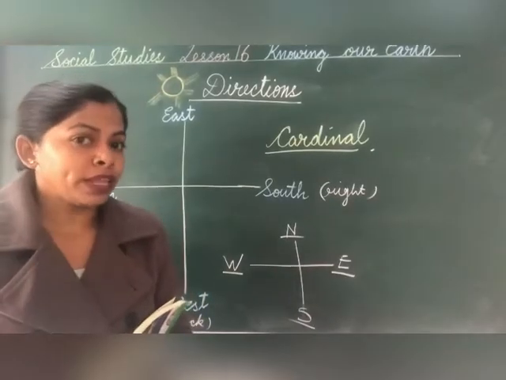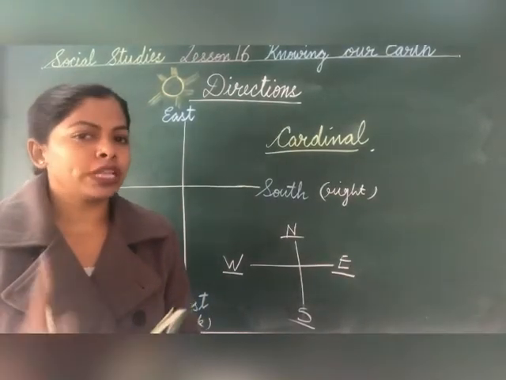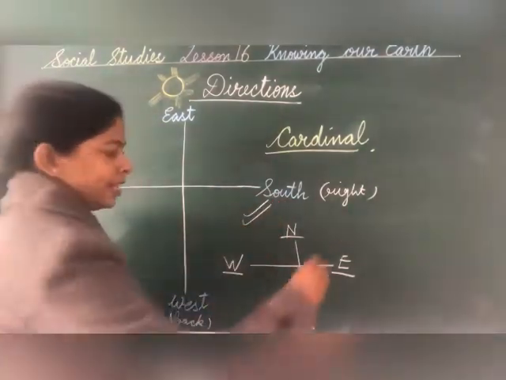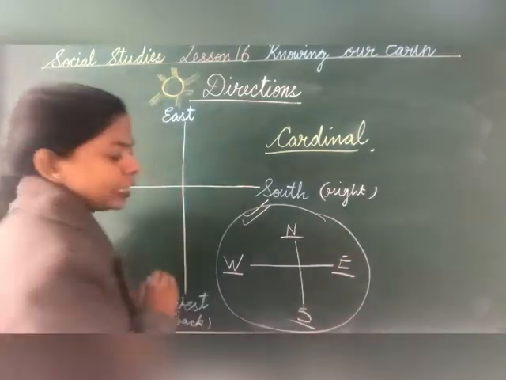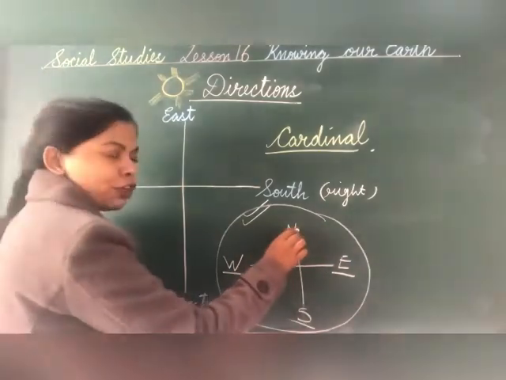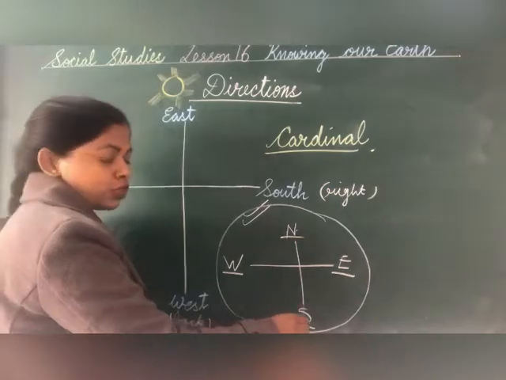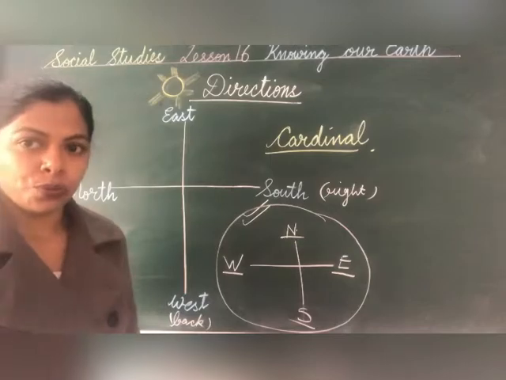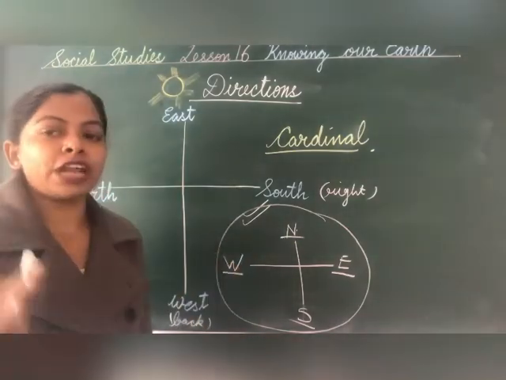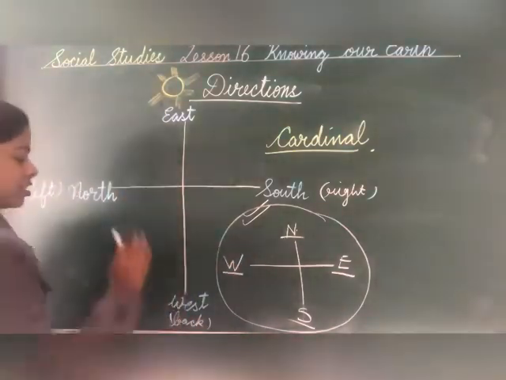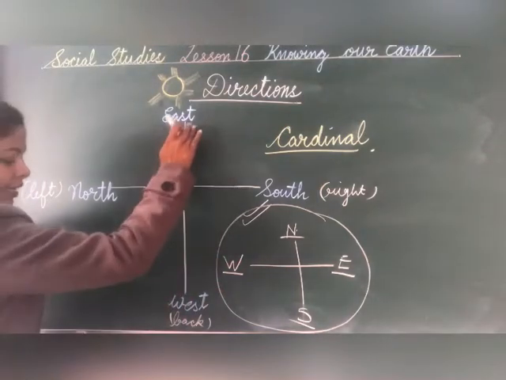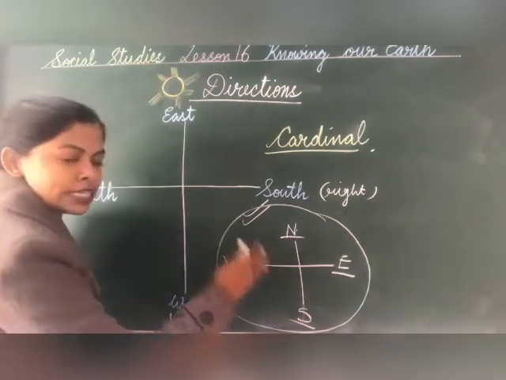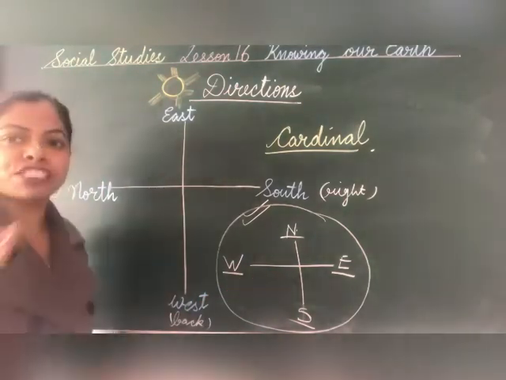So children, remember one thing, when I give you directions to draw in the classwork copy, you will draw this one. The top part will be north, down one will be south, your right hand side will be east and your left hand side will be west. This you will draw in your classwork copy, but children, if you draw like this also, then also it will be correct, like east, west, south and north. But children, try to learn this one. Okay, this one is just to explain you.